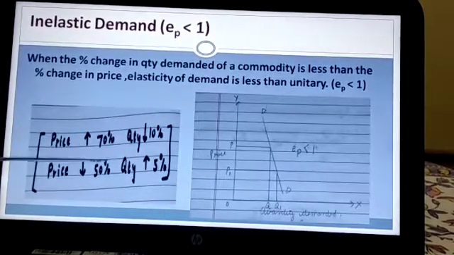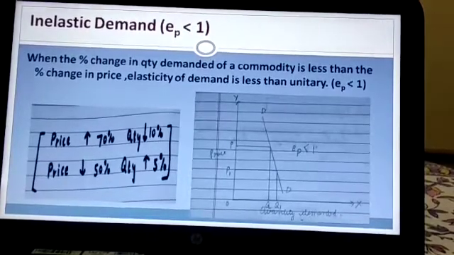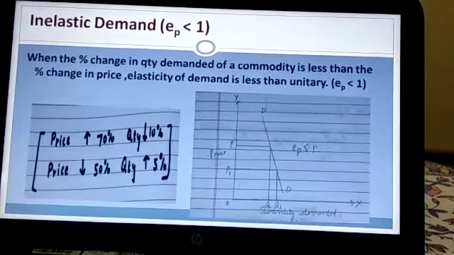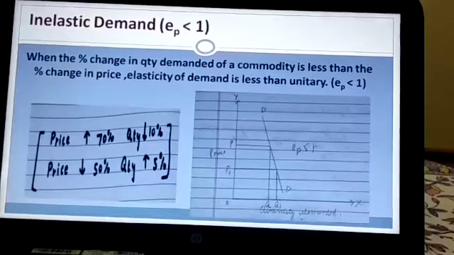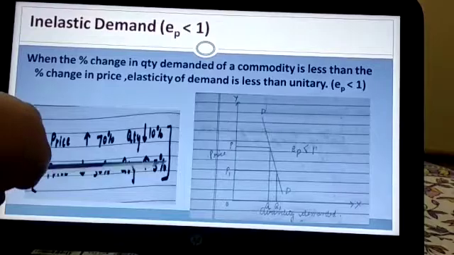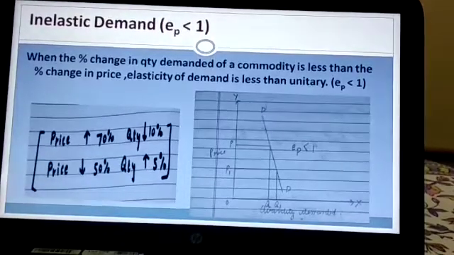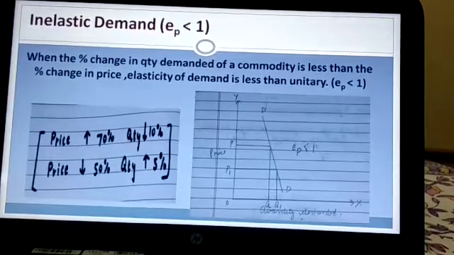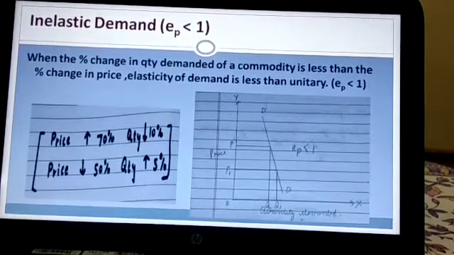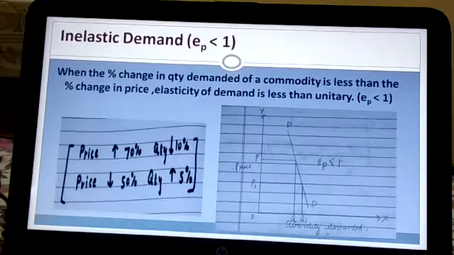In the same way, when the price falls by 50%, the quantity changes very little. The quantity is just changing by 5%. Price falls by a huge 50%, but the quantity just increases by 5%. It means a very large change in price and a very small change in quantity. A very small change in quantity and a very huge change in price is the concept of inelastic demand.